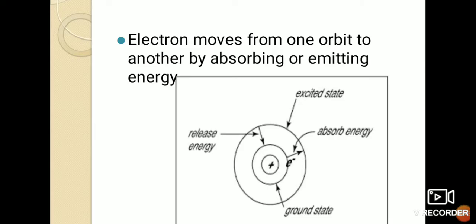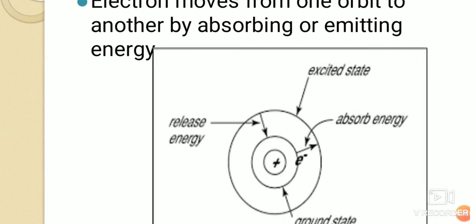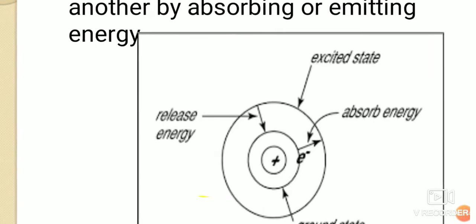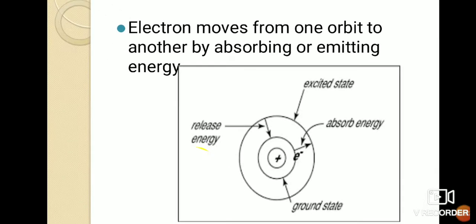So when an electron loses energy, meaning when it emits energy, it will fall into a lower energy shell, and as soon as it gains energy it gets excited. If you see here, if the electron is here, as soon as it absorbs energy it will move to the excited state, and from the excited state if it releases some amount of energy, it will go to the ground state. So it means an electron moves from one orbit to another by absorbing or emitting energy. So this is the next postulate.